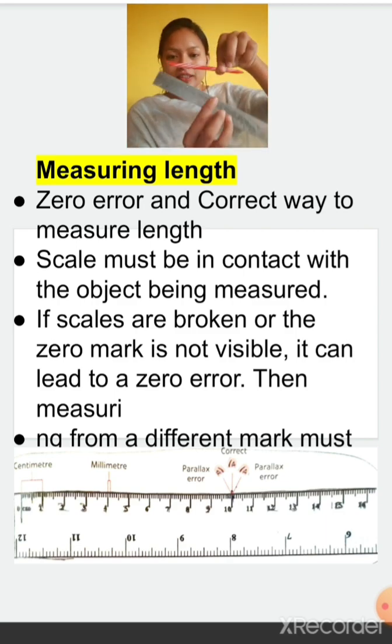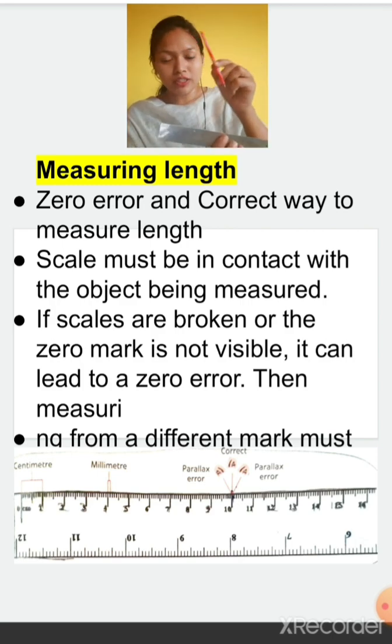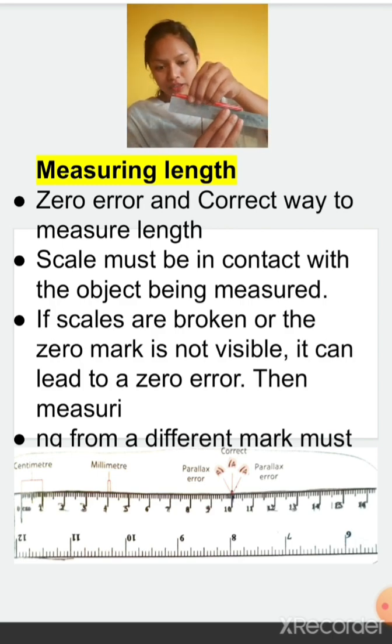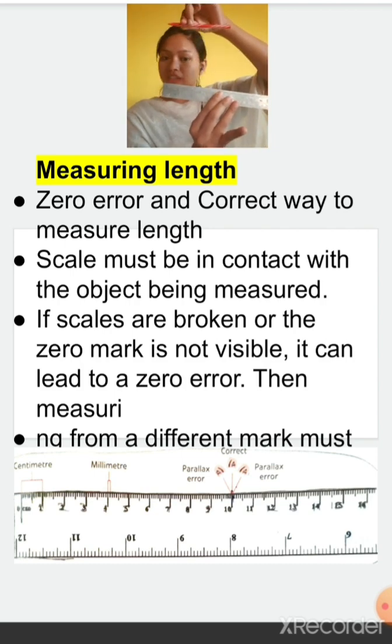You can't do it like this. You can't measure things like this. If you want to measure this pen, your scale should be on this pen very accurately. Like this you have to put, not like this. We can't measure things like this.